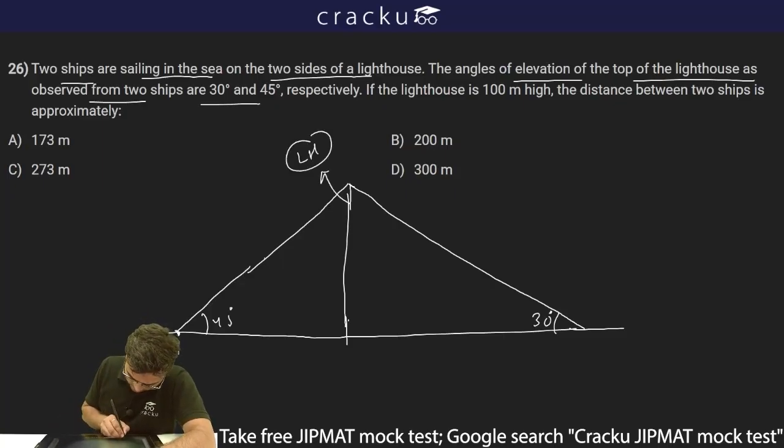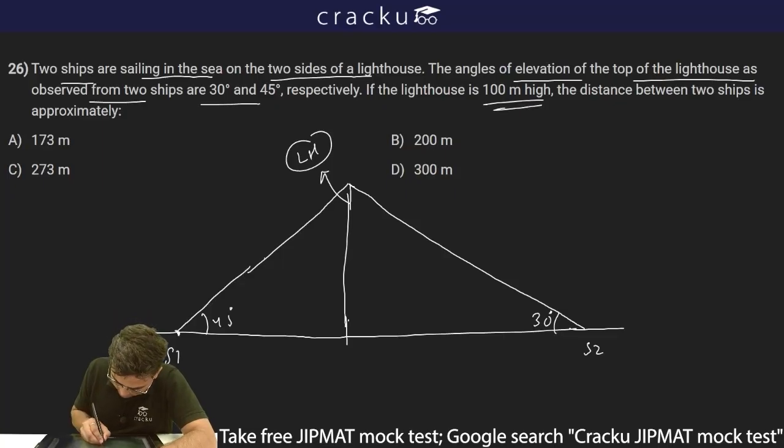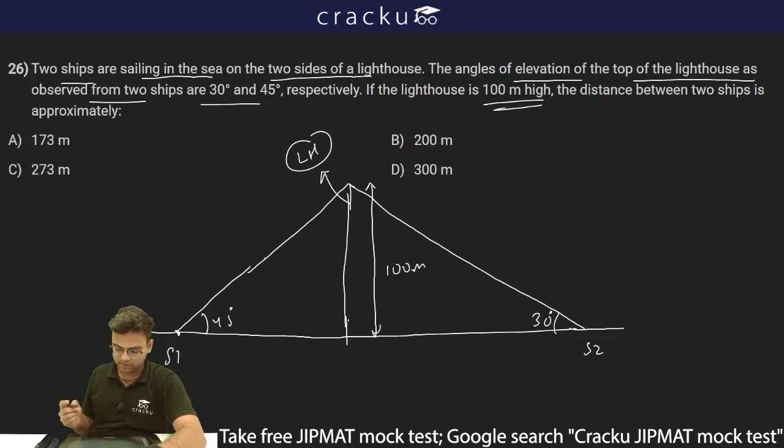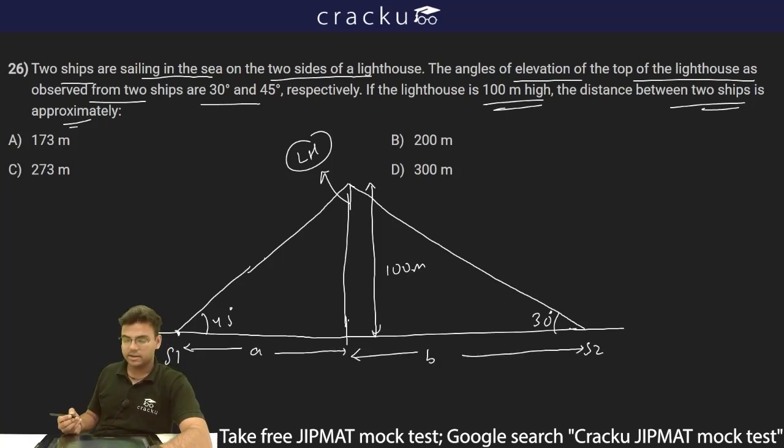Here is my ship 1 and here is my ship 2. From ship 2 the angle of elevation is 30 degree and from ship 1 it is 45 degrees. If the lighthouse is 100 meter high, the distance between the two ships is approximately what? So if I say this is A and this distance is B, then the distance between the two ships will be A plus B.